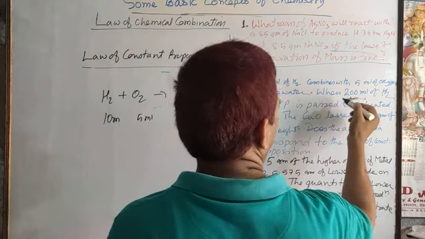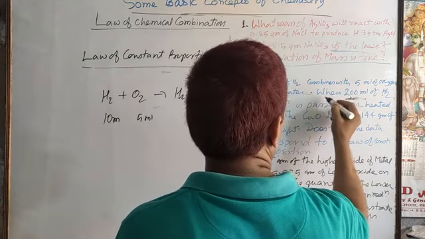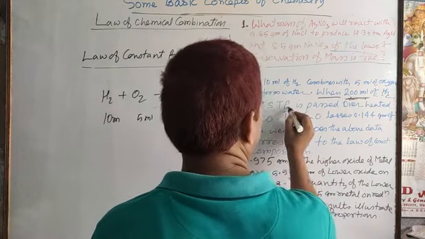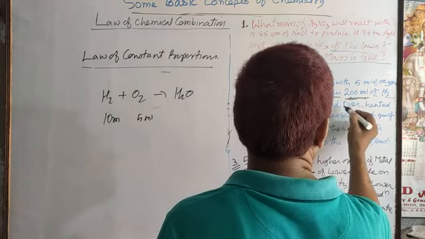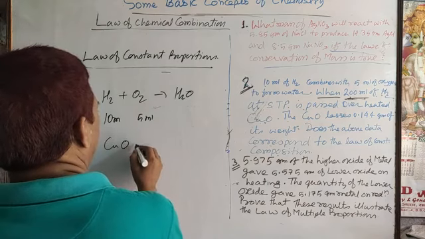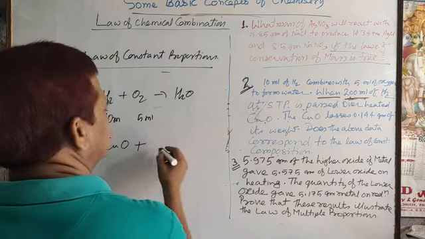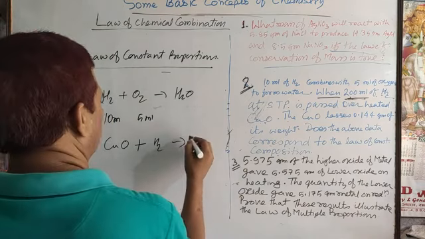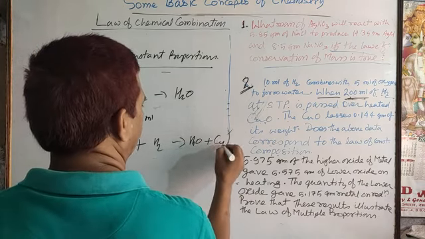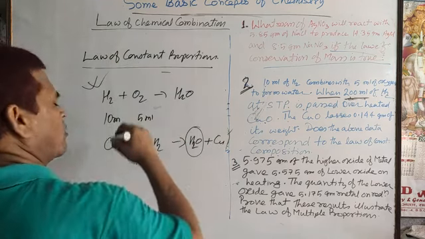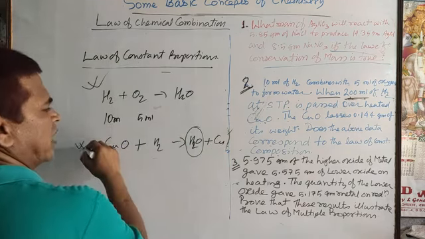And in the second experimental data, when 200 ml of hydrogen at STP is passed over heated cupric oxide, we get water and copper liberated. Here again water forms. This is the first experiment and this is the second experiment.